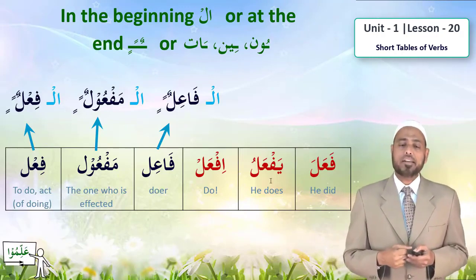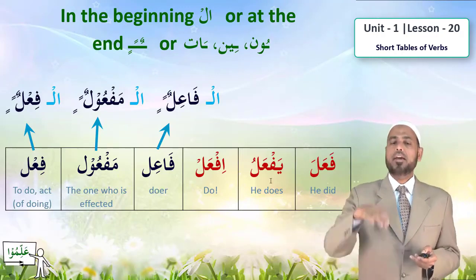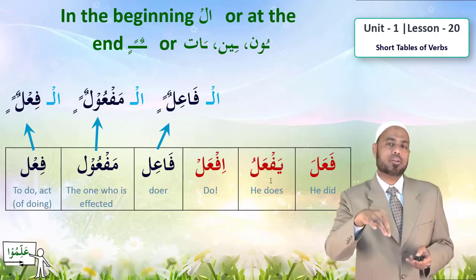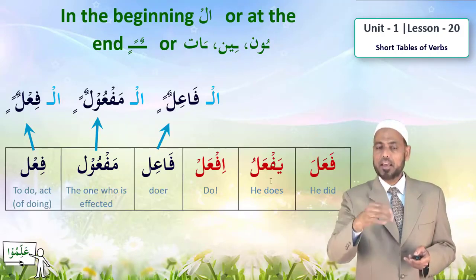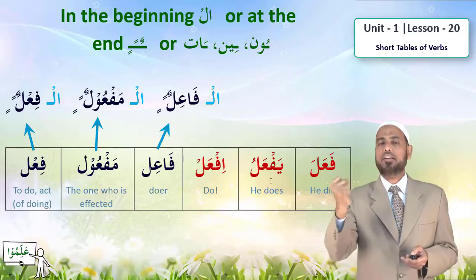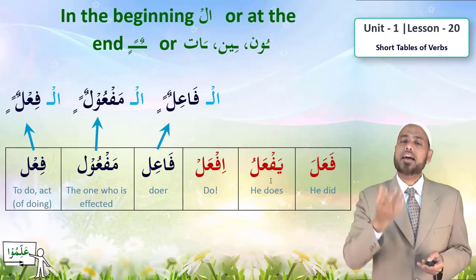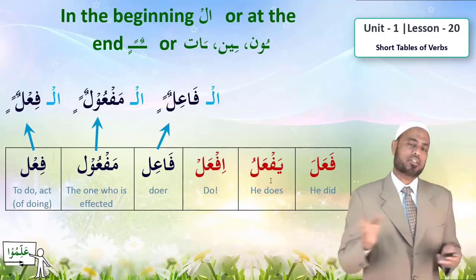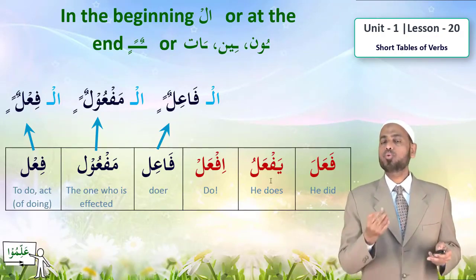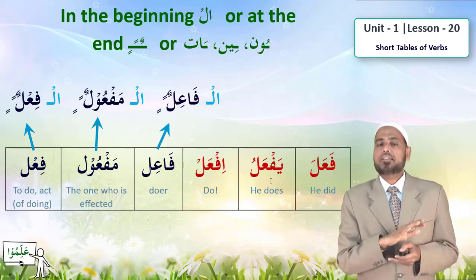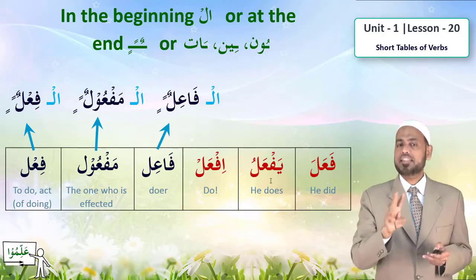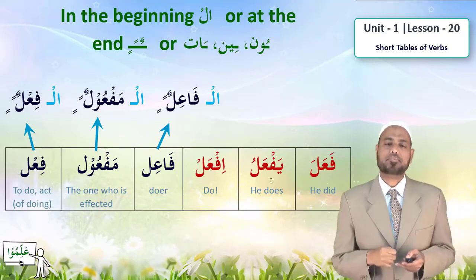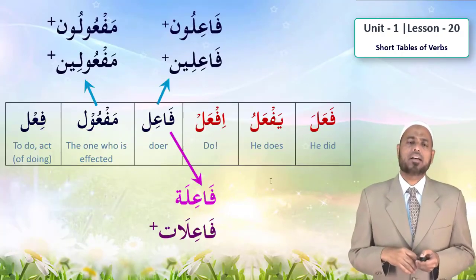And that's why, please note, we don't pronounce the last sound. I'm just saying fa'il, maf'ul, fi'l. It can be fa'ilun, fa'ilan, fa'ilin, or whatever, depending on the context, or fa'ila, fa'ili, fa'ilu, un, an, in, u, a, i. It depends on the context. So for the three, these are nouns, and we are not pronouncing the ending sound. Alright, I think that's good enough.